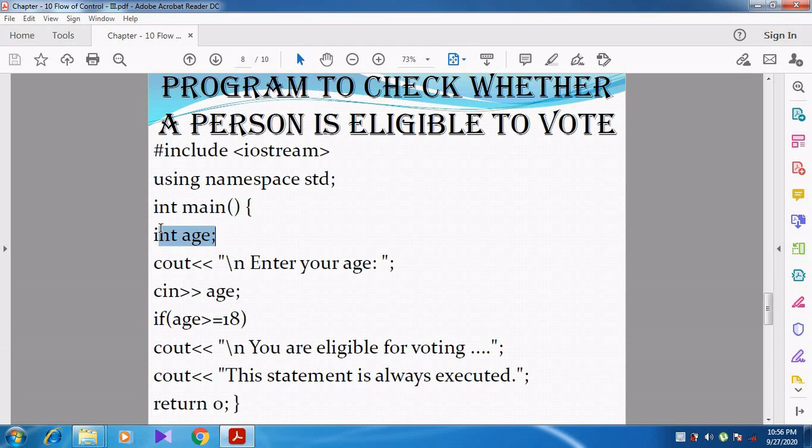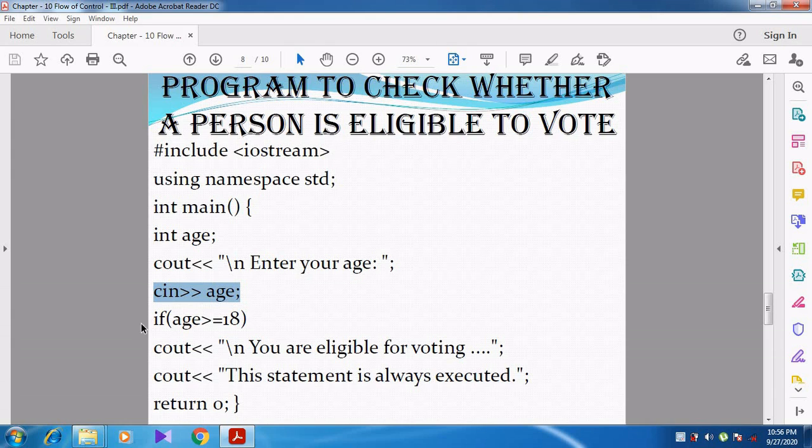Then cout "Enter your age", so we are asking the user to enter the age, cin >> age. So the user is asked to enter the age.